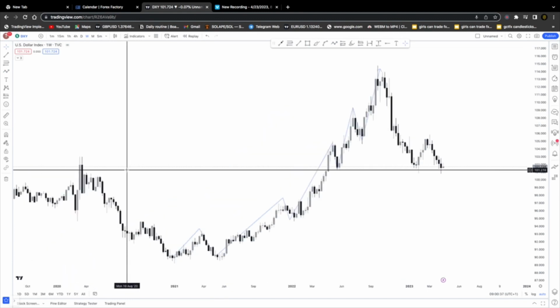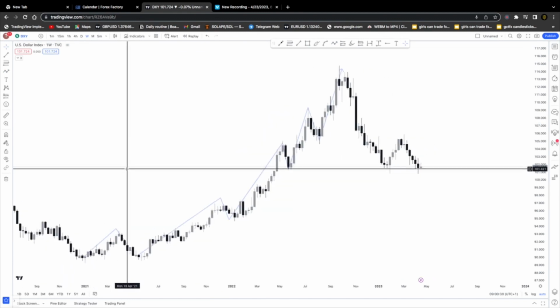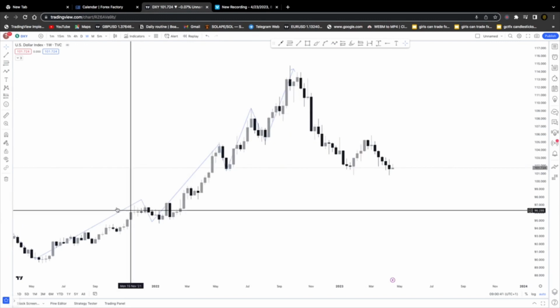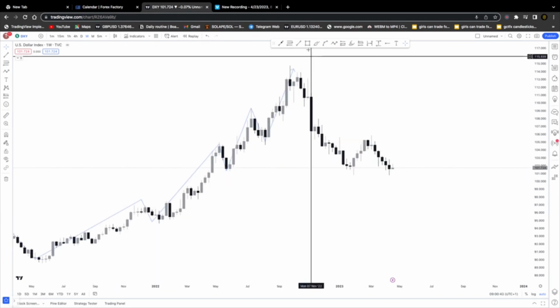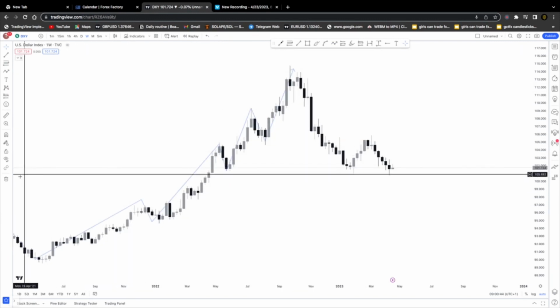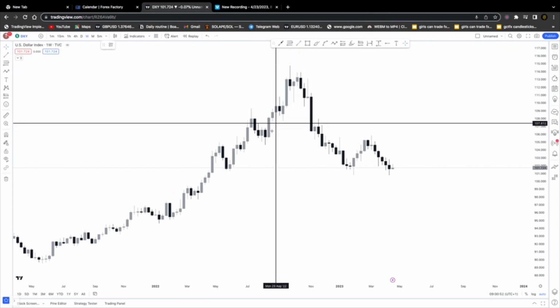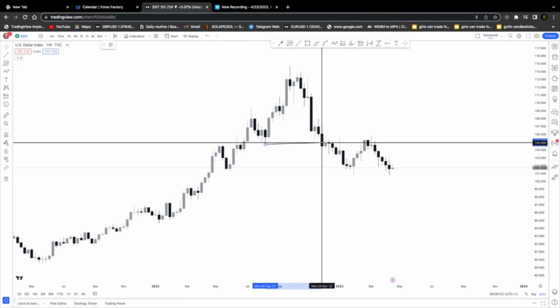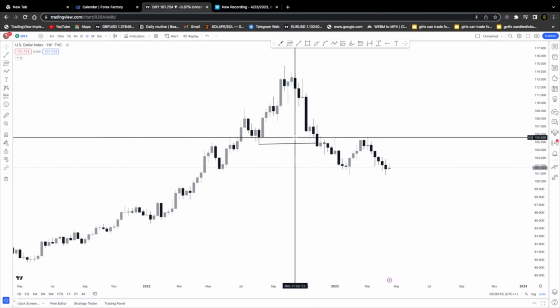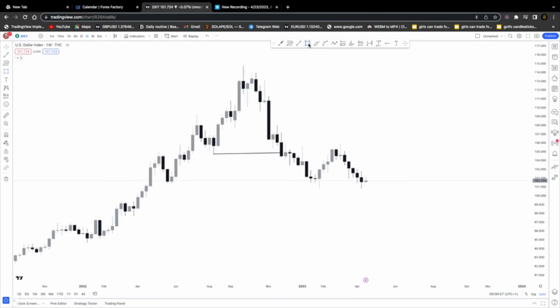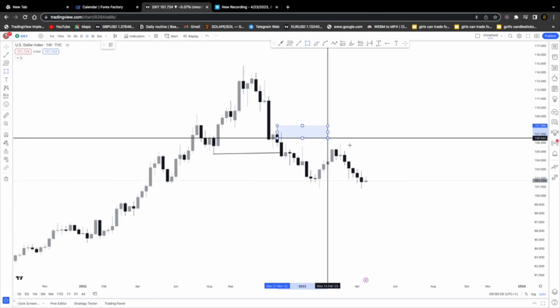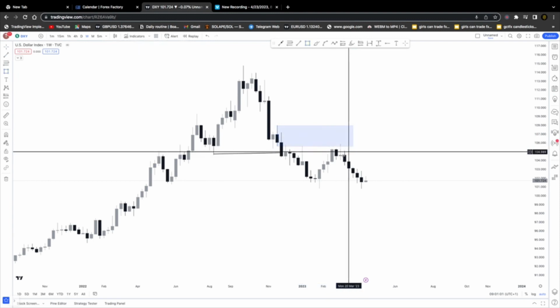Now, let's add a few technical tools on our chart. Let me delete this out first. We're going to put in some technical tools on our chart. We can see that we had a change of character at this level there, until the market came back to mitigate. This is the supply that led to the change of character, which the market came back to mitigate.